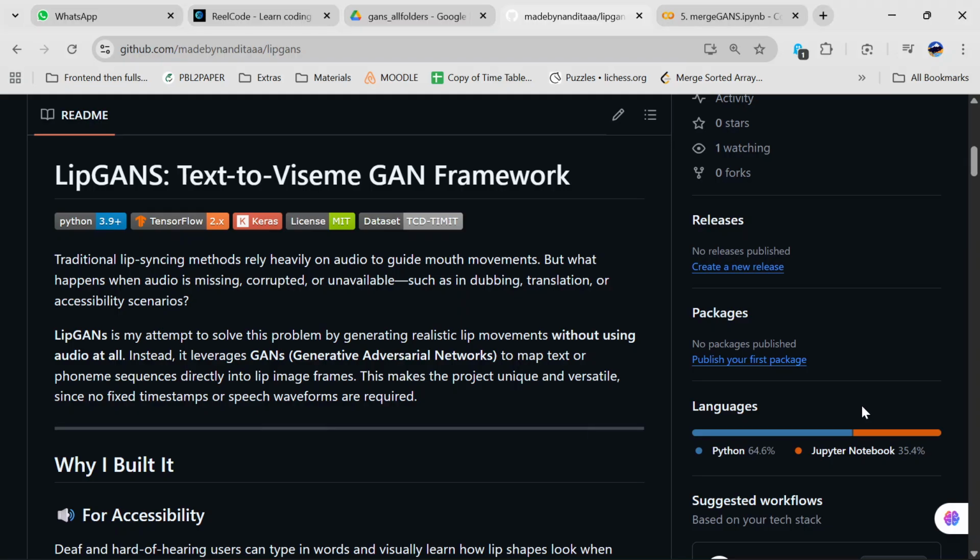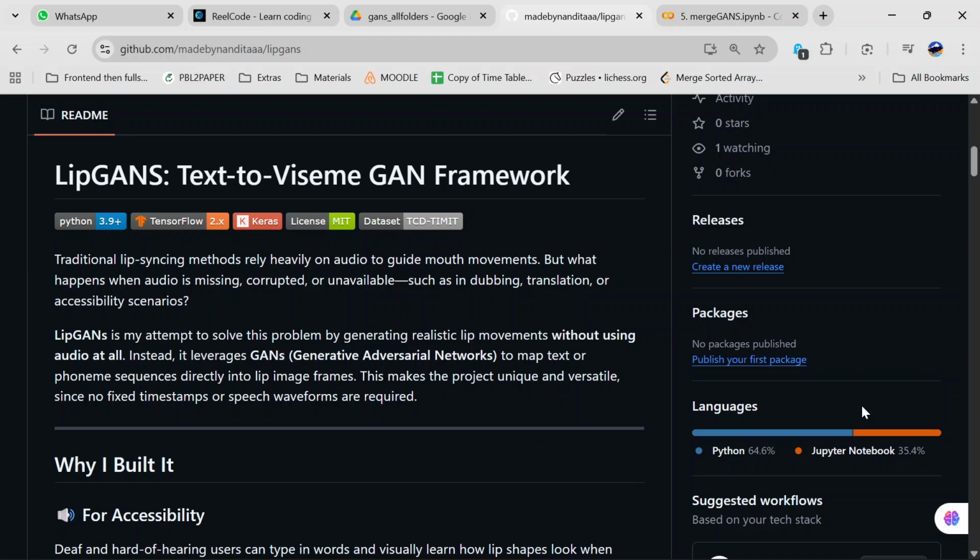Imagine being able to generate realistic lip movements from just a line of text. So, no microphone, no audio, just pure visual speech. This has powerful applications in virtual assistants, silent speech interfaces, for the speech impaired, AI dubbing, and even animation pipelines.